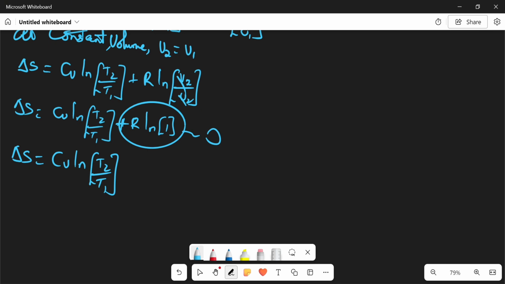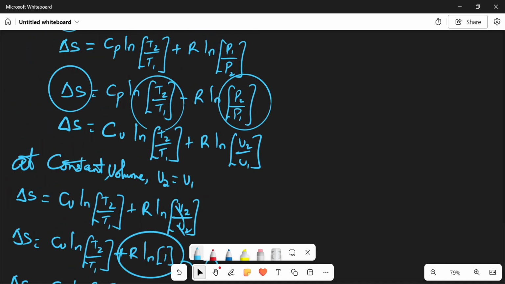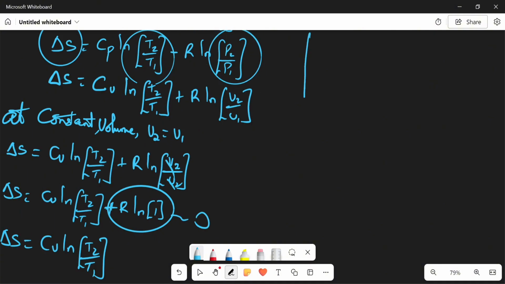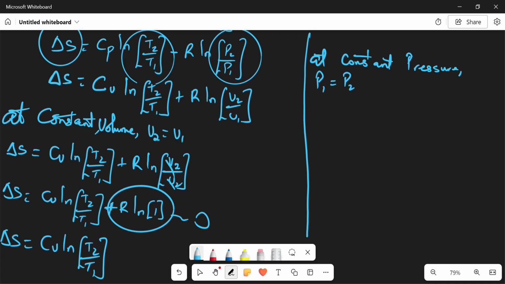What about at constant temperature? Let's actually work it together. Good. So at constant pressure, we should not forget our P1 will be equal to P2. So if P1 is equal to P2, we have change in S equal to CP ln T2 over T1 minus R ln P2 over P1.